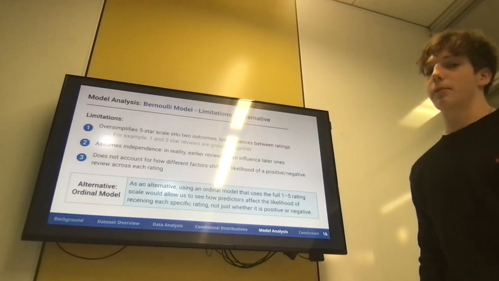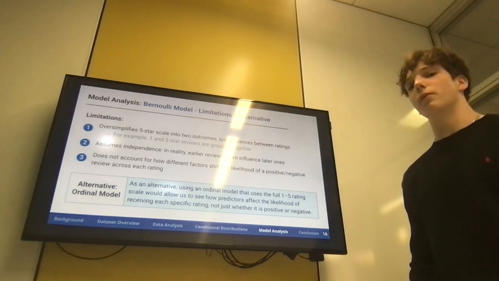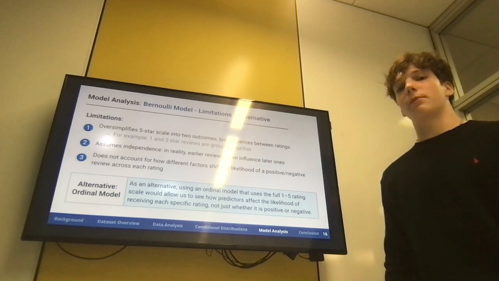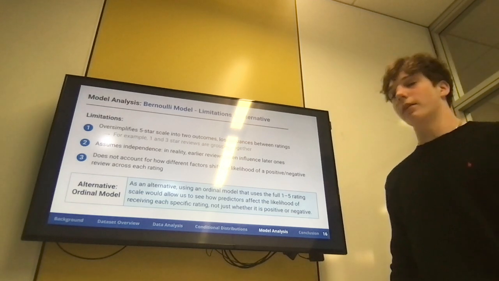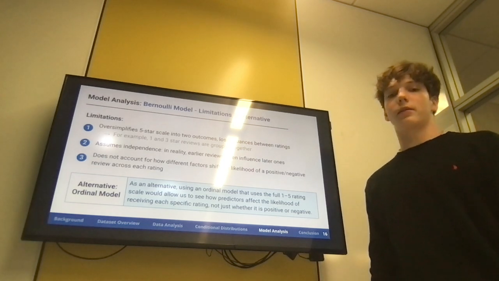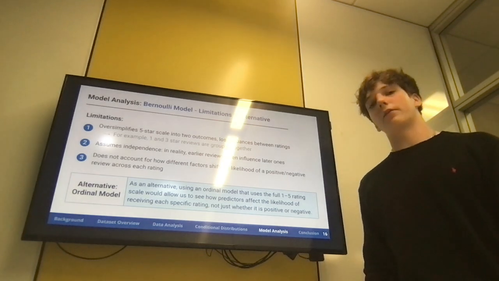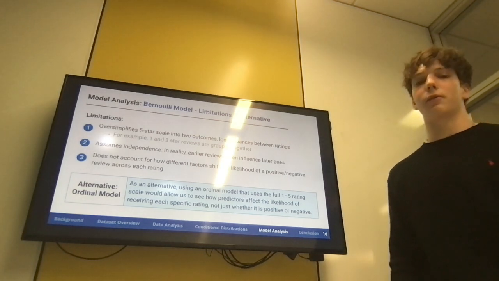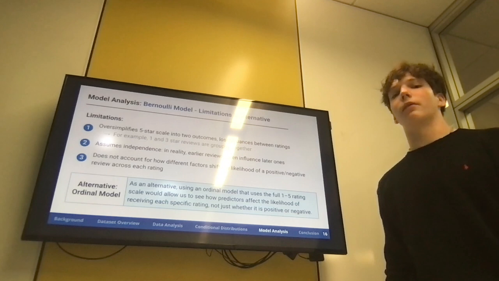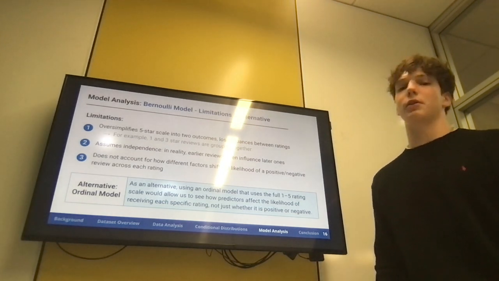The limitations of the Bernoulli model are that it oversimplifies the 5-star scale into only 2 variables. We lose nuance between each rating individually because, for example, a rating of 1 is considered the same as a rating of 3. And in the real world, those are very, very different ratings. People that leave 3-star reviews are typically right in the middle, versus people who leave 1-star reviews often hate the product. And we lose a lot of information by grouping those together.